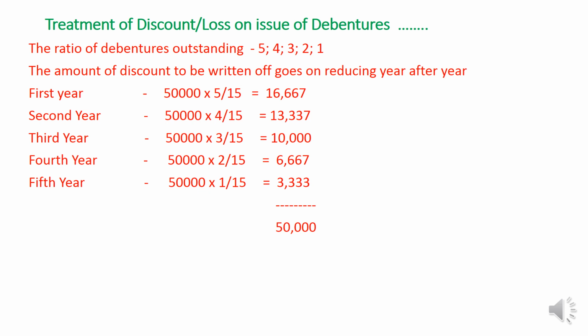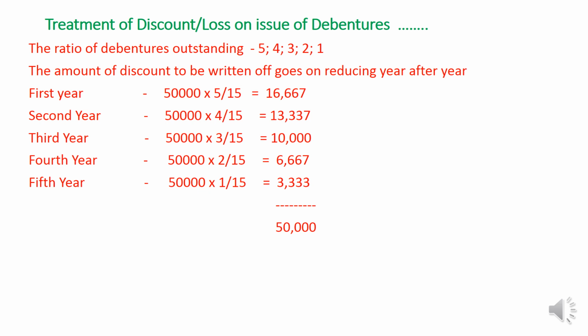The total is 15. In the first year we are using 5 lakh amount of debentures. So 50,000 into 5 by 15, the amount to be written off is 16,667. In the second year, we are using only debentures amounting to 4 lakh. So 50,000 into 4 by 15, the total amount is 13,333.